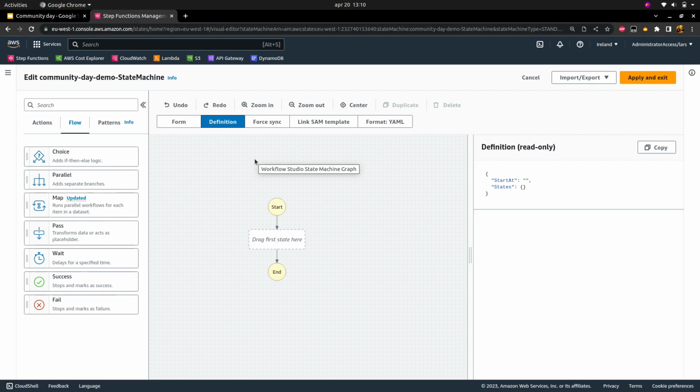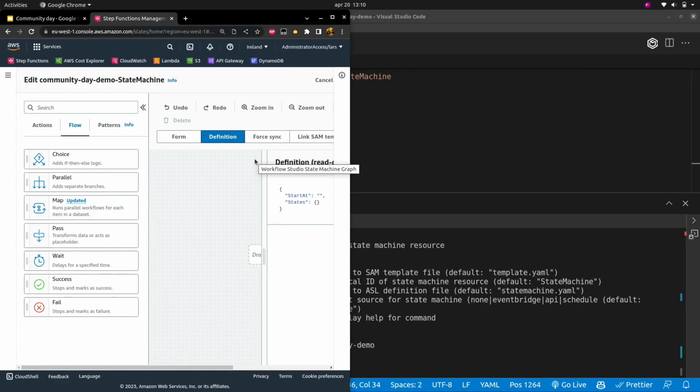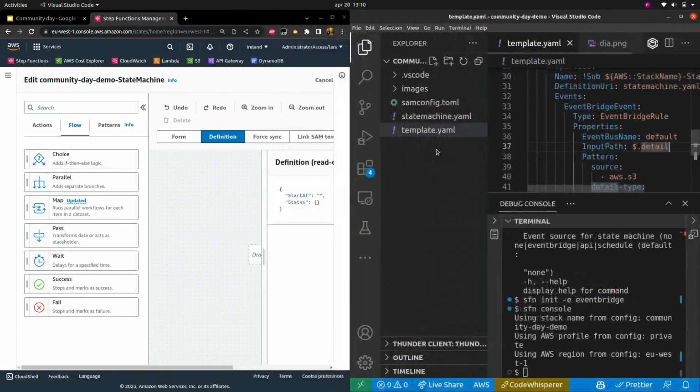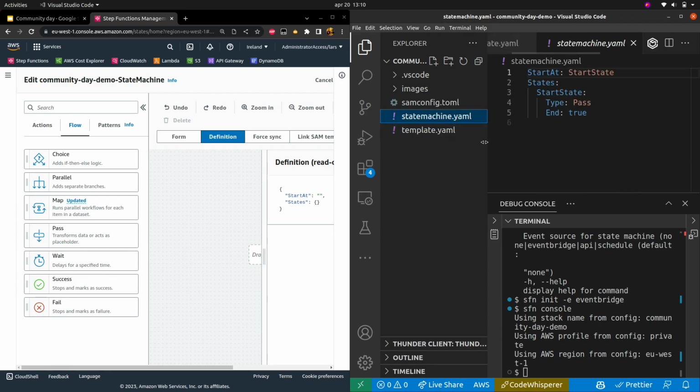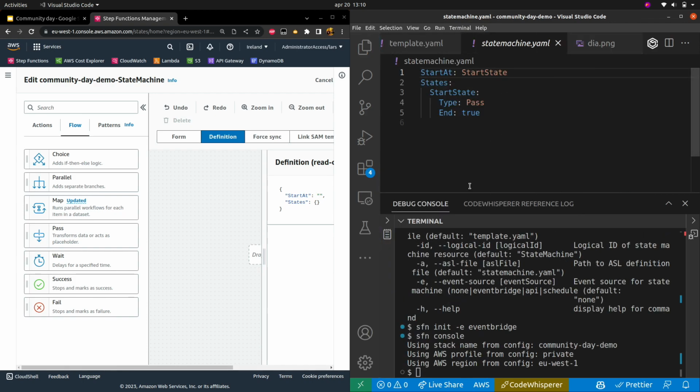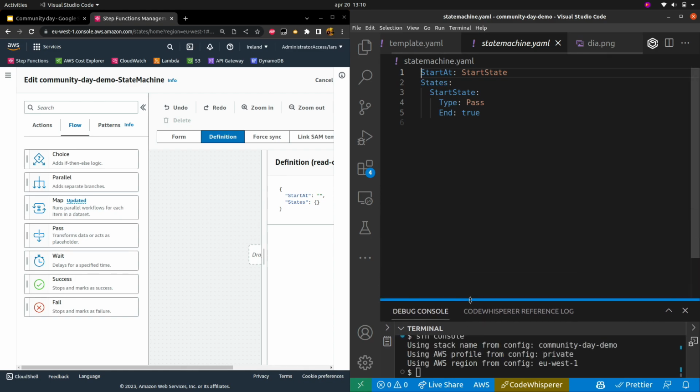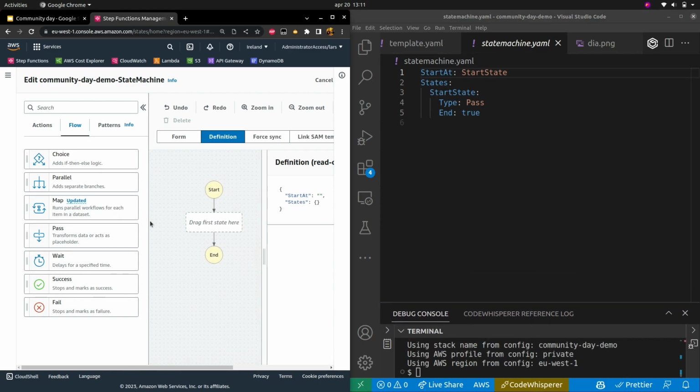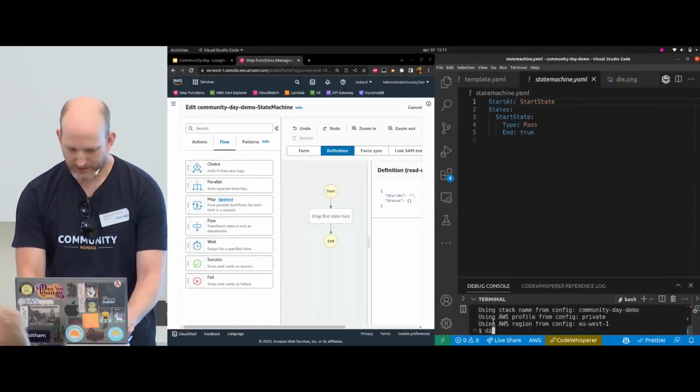Now, to make this good, I need to... This is difficult. I was preparing this on my ultra wide at home, then it's really easy to demo. But we want to look at the state machine, yeah? And we want to get rid of this for now, like that. And we do that. Let's remind us what we want to build.